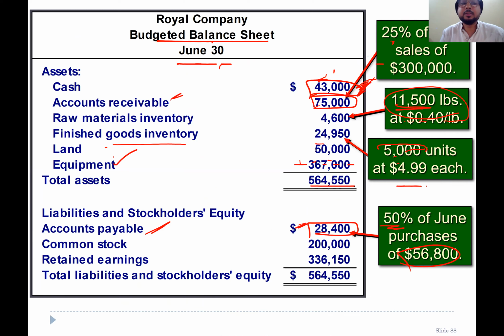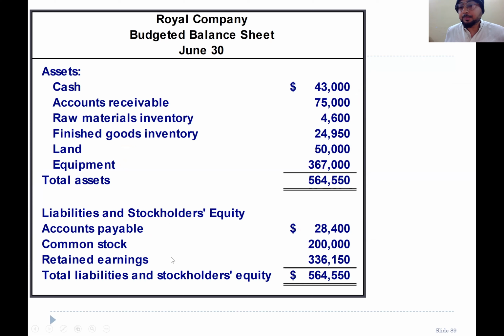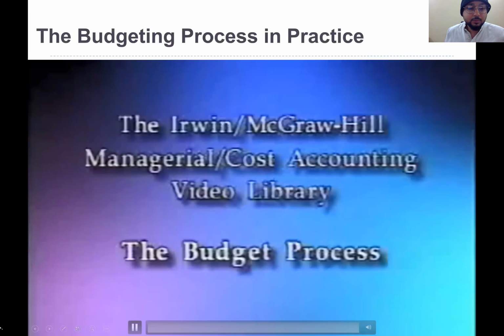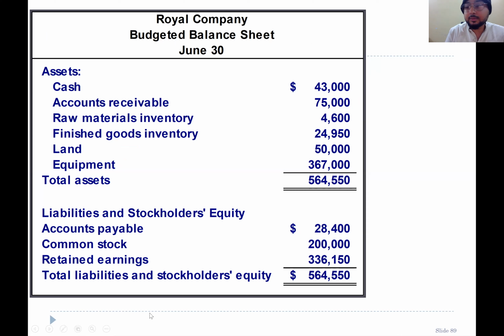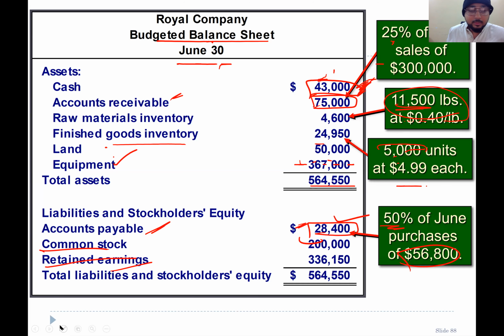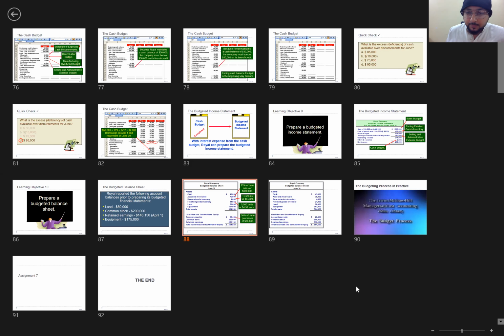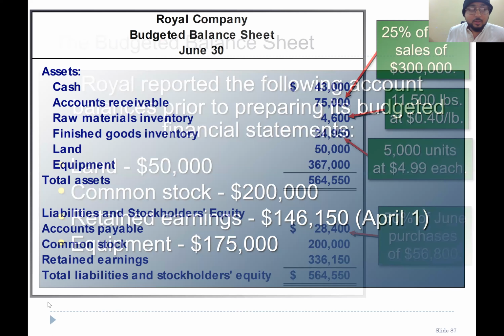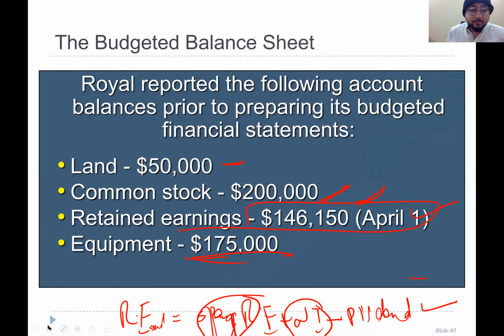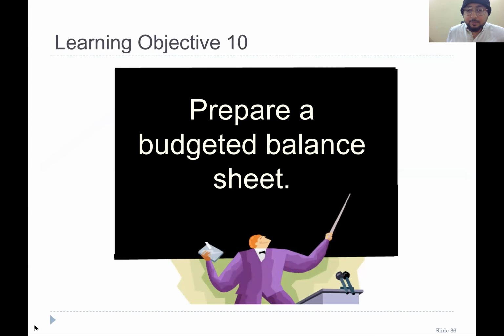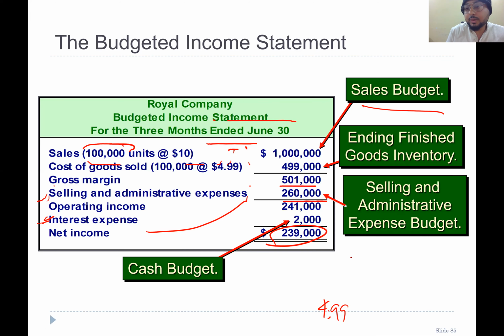$564,550. Now let's come to the accounts payable. I just showed you where this 28,400 is coming from. Common stock is already given to you, and then liability and retained earning, right? Retained earning is calculated as opening retained earning. I just gave you the idea here. Our profit is $239,000.